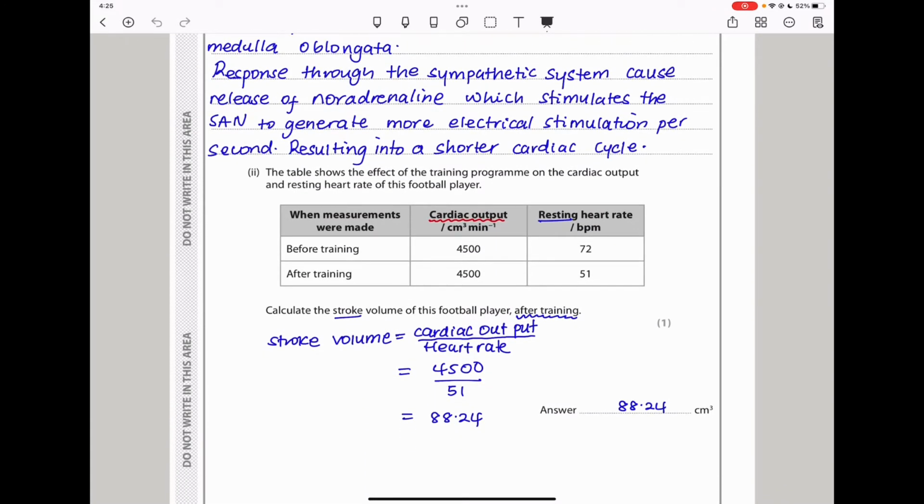The next part says the table shows the effect of the training program on the cardiac output and resting heart rate of this footballer. So the table shows the results before the training. Before training, we see the cardiac output is 4,500 and the resting heart rate is 72 beats per minute. And after training, we see the cardiac output is still the same, but the heart rate has gone down.